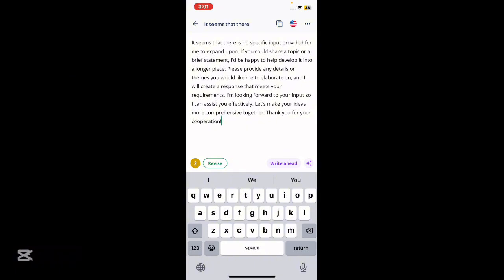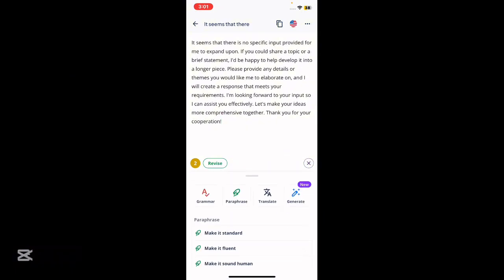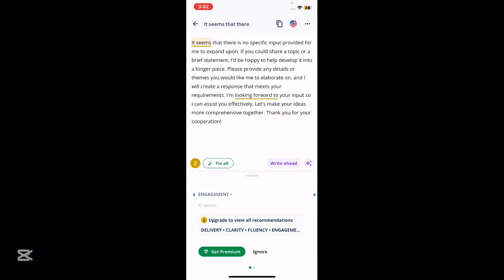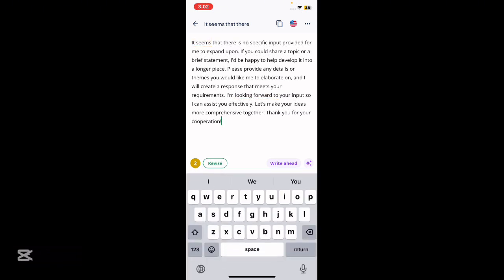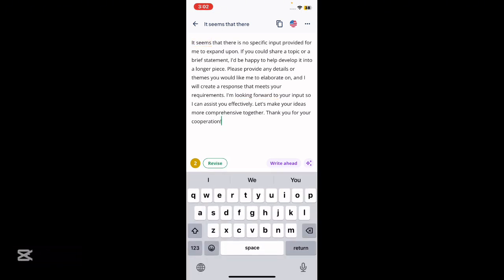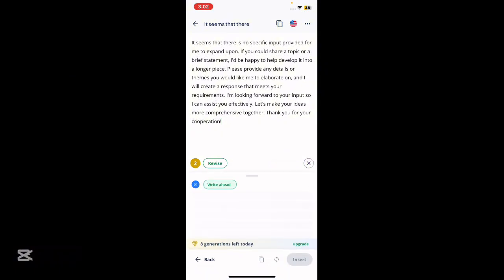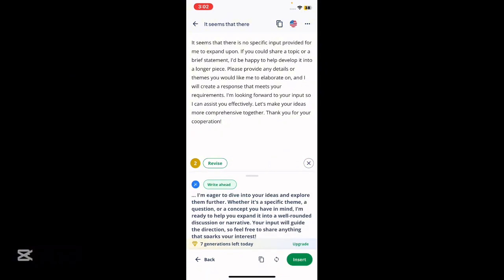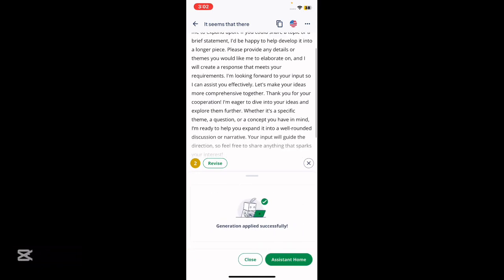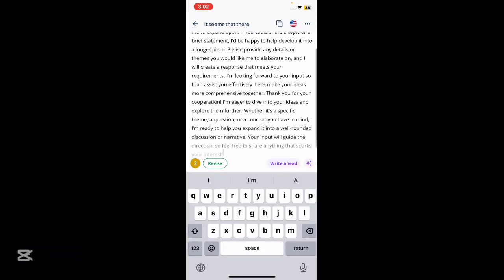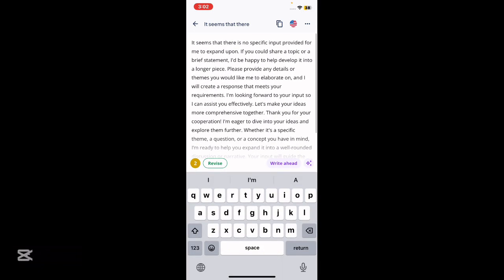And of course the rephrase feature helps you understand or make it more human, more formal. It shapes how the viewer will see your writing. And the grammar obviously needs to be upgraded or revised. So you can use also the write ahead here to insert, and make it much longer.